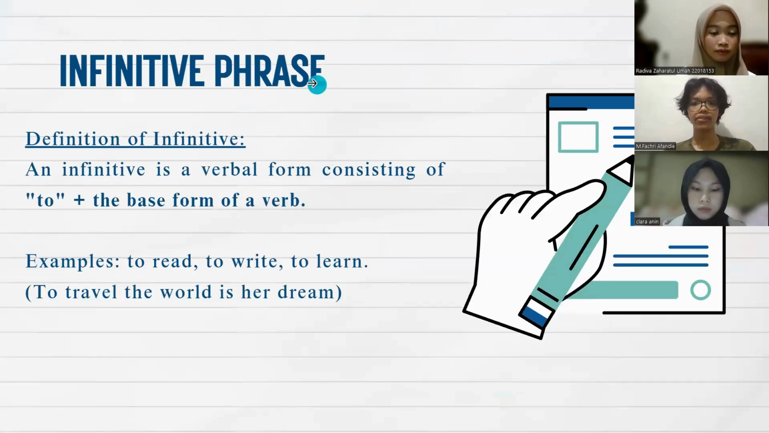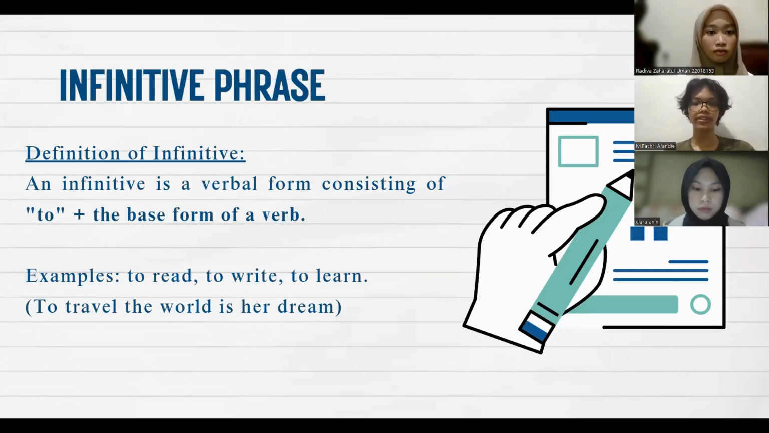All right, thank you to the moderator, and I will explain about infinitive first. An infinitive is a verbal form that consists of the word to, followed by the base form of a verb, also called the simple form of the verb. Infinitives are not limited by tense, subject, or number, making them quite versatile in sentence construction. For example, to read, to write, to learn, and others. And for another example, to travel the world is her dream.